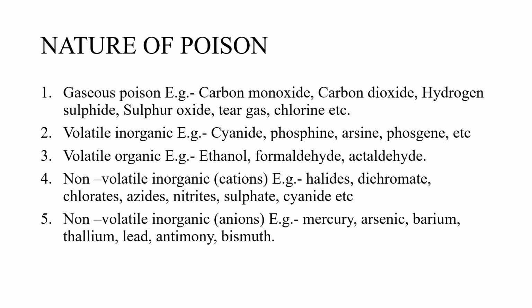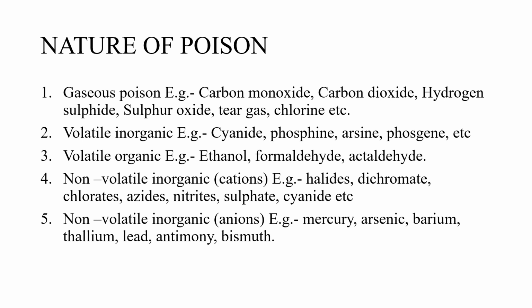The volatile poisons are again divided into inorganic and organic volatile poisons. Volatile inorganic poisons are substances that have a tendency to vaporize and are in the form of an inorganic compound. Examples: cyanide, phosphine, arsine, phosgene, etc.